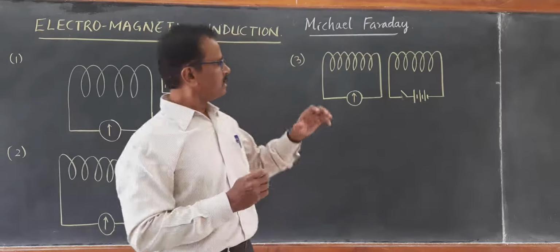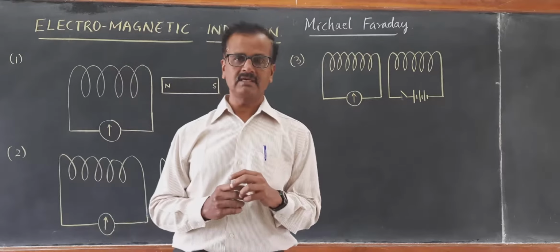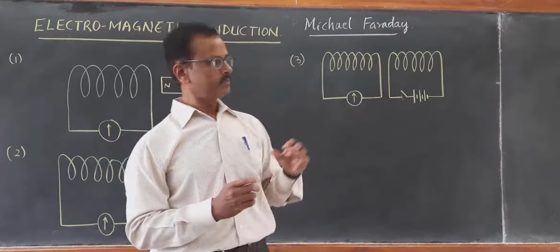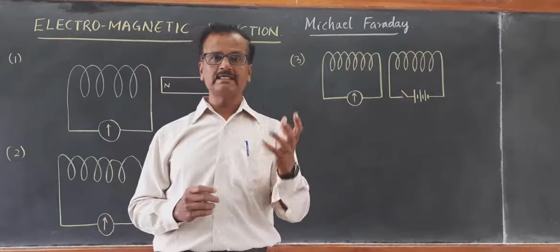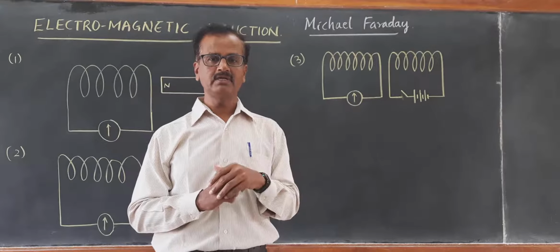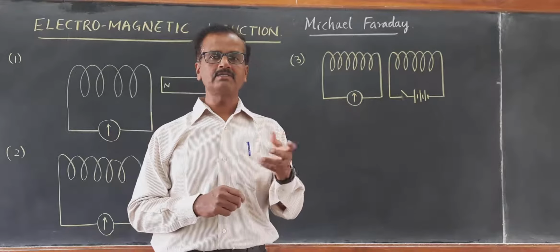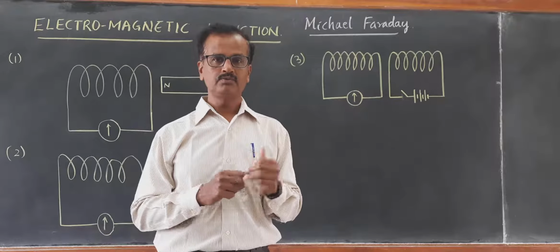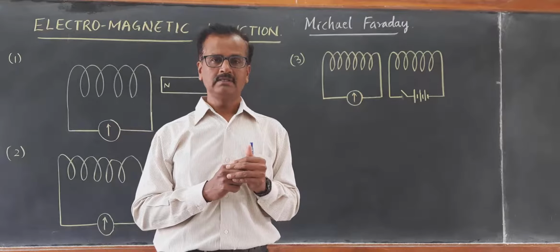That is the reverse process of the magnetic effect of electric current. That is what we are going to learn as Faraday's law of electromagnetic induction. In chemistry you are also learning Faraday's law of electrolysis, which are both very important.